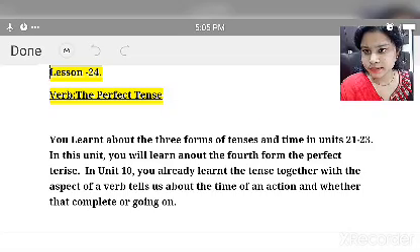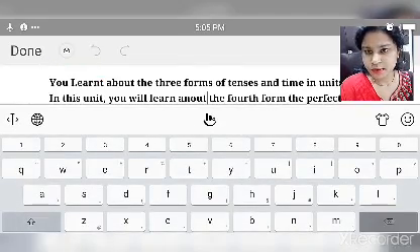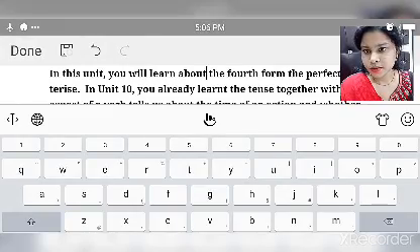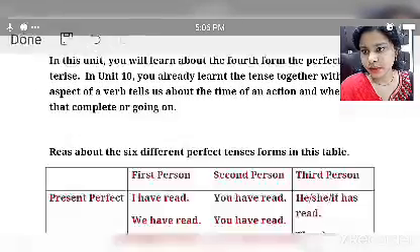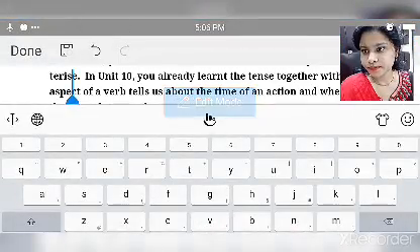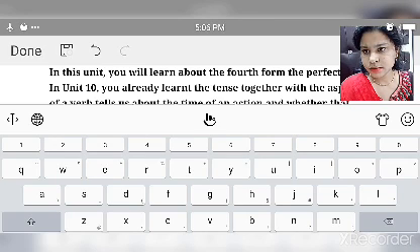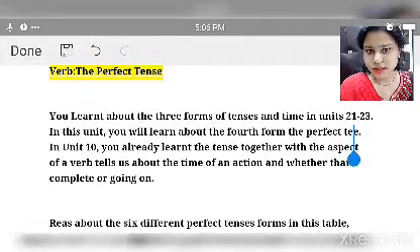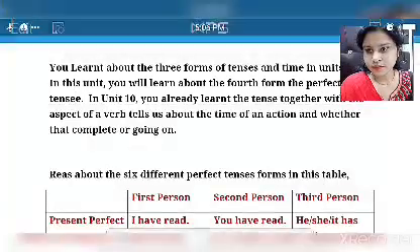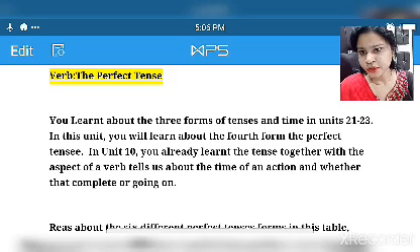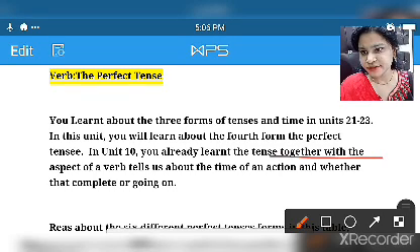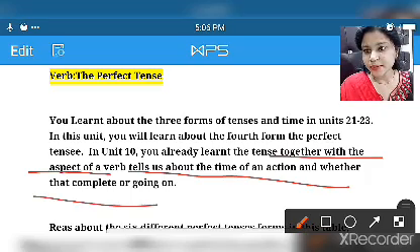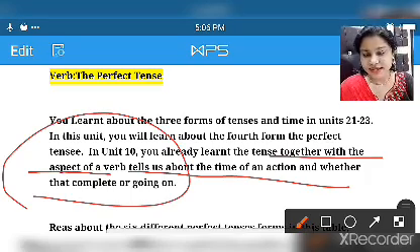It is tense, T E N S E. So in unit 10 you have already learned the tense together with the aspect of a verb, which tells us about the time of an action and whether it is complete or going on, that we have studied in the last classes.